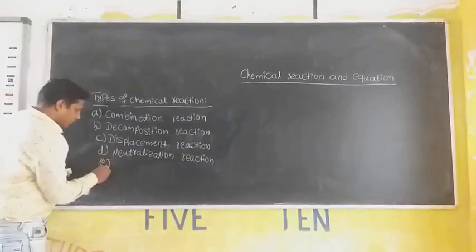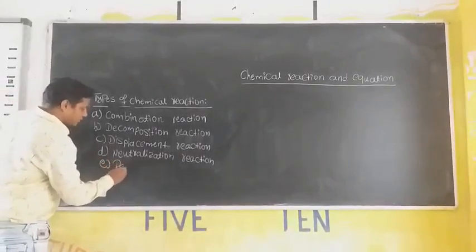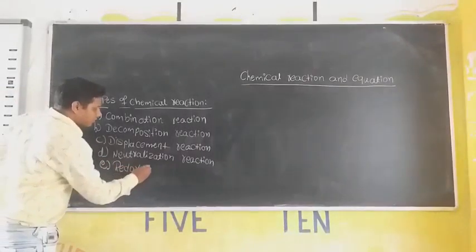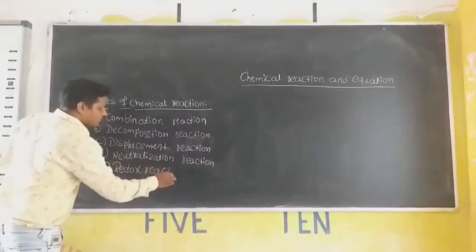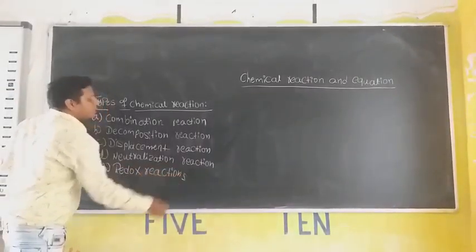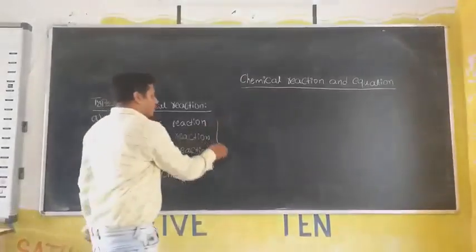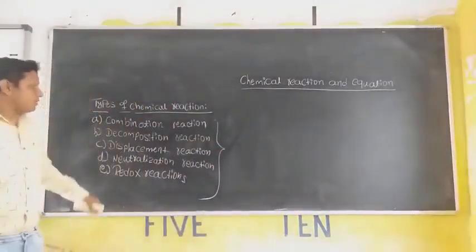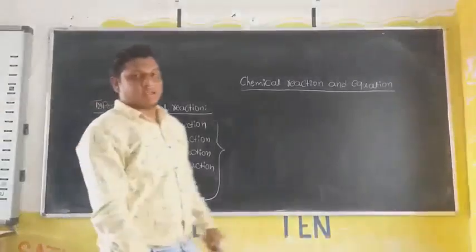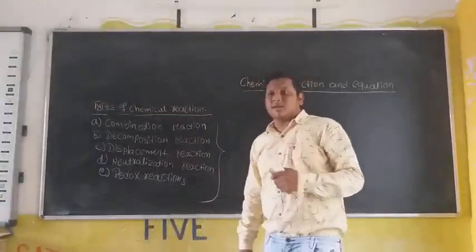And the fifth one is redox reaction. These are all your main 5 types of chemical reactions. Based on these main 5 types of chemical reaction, we will study our chemistry topics.